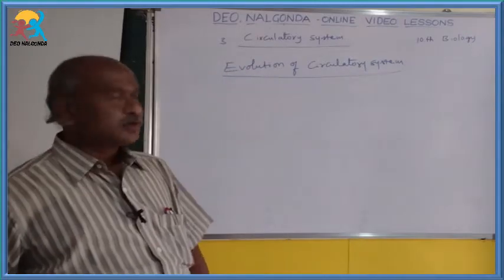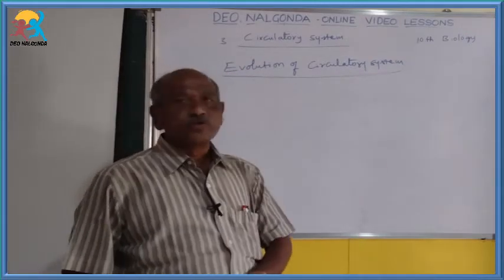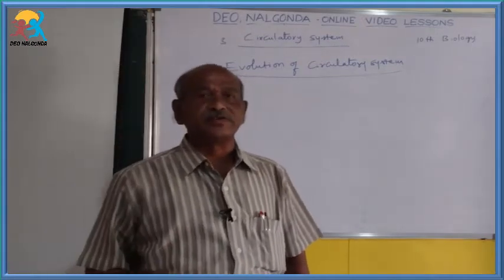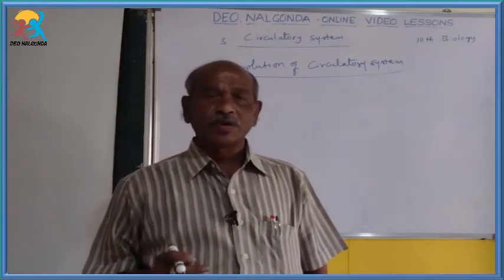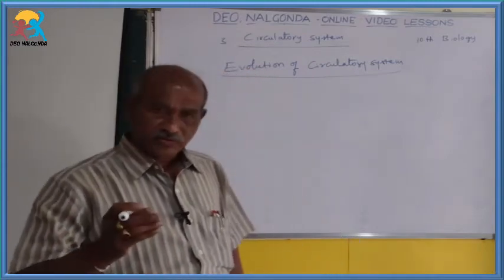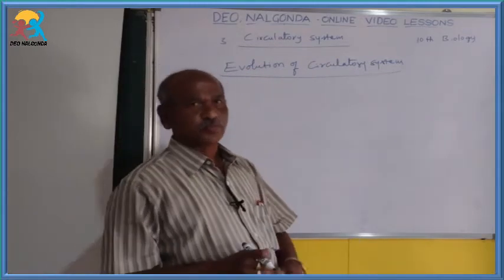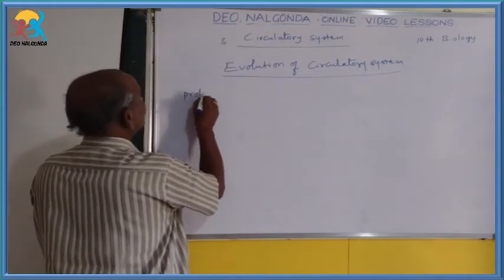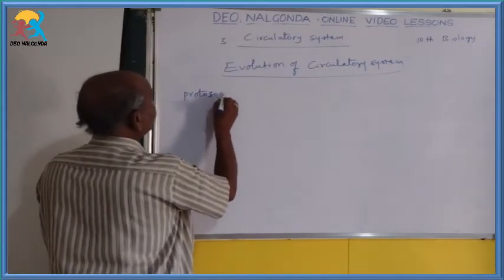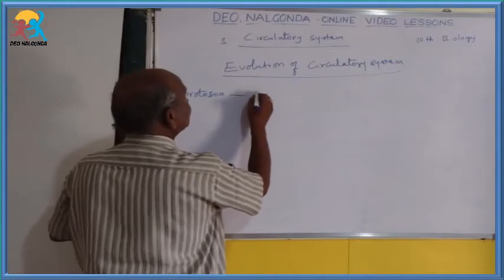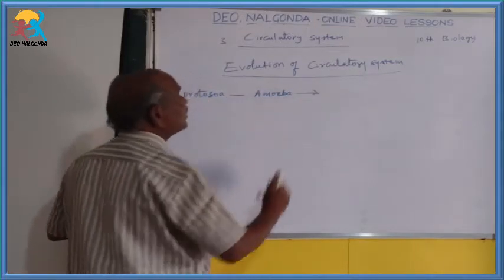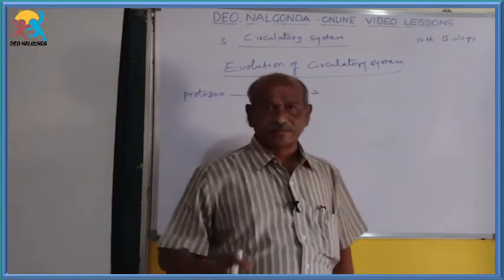So next topic, a small topic: evolution of the circulatory system. How was this circulatory system evolved? Particularly in the first phylum, that is Protozoa. The best example is amoeba. The amoeba body is made up of only one cell.